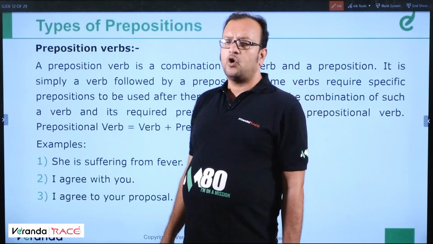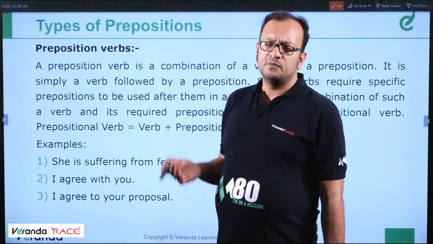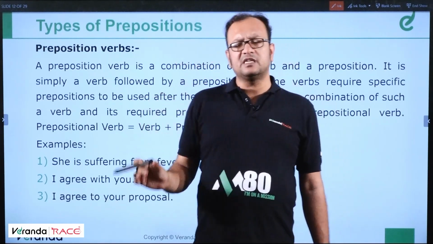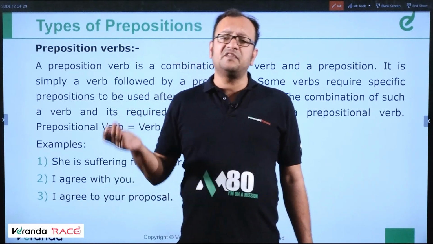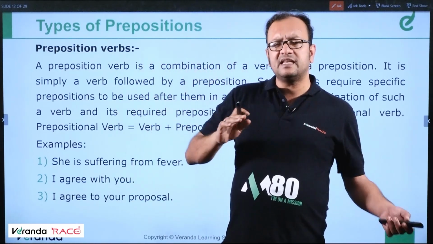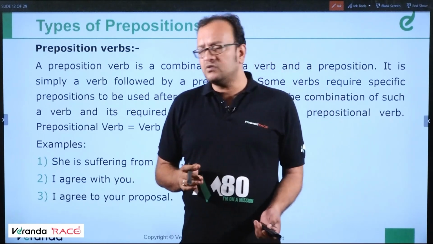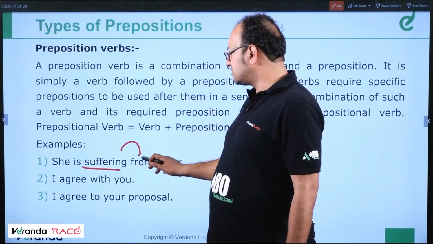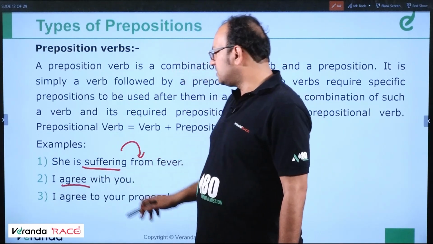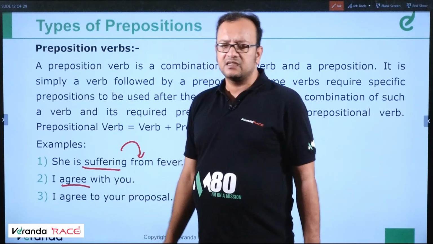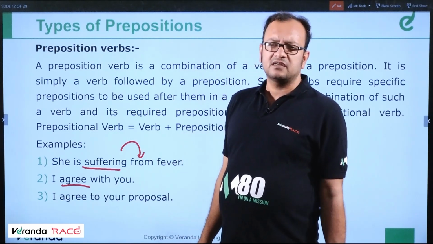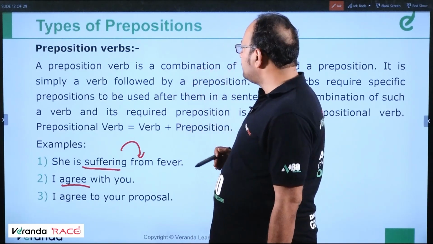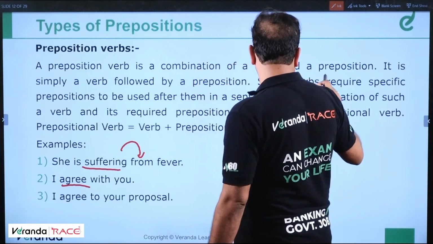Prepositional verbs, or words followed by prepositions. Basically, these are words which are followed by certain prepositions, or for that matter, phrasal verbs. Phrasal verbs are an entirely different world we are not going to discuss now. We are going to understand some verbs followed by prepositions. Agree with someone, agree to something, give assent to something, dissent from. So a prepositional verb is a combination of a verb and a preposition.